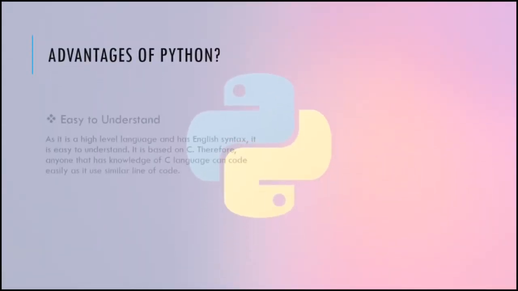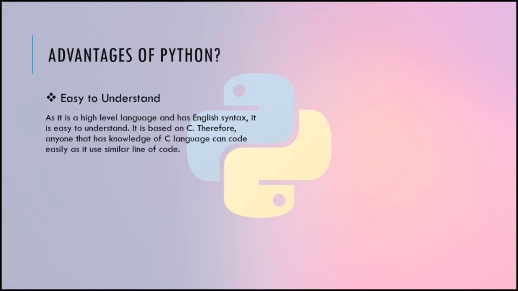Advantages of Python. Easy to understand. The first advantage is easy to understand. As it is a high level language and has English syntax, it is easy to understand. It is based on C language. This means, therefore, anyone that has knowledge of C language can code easily, as it uses similar lines of code.